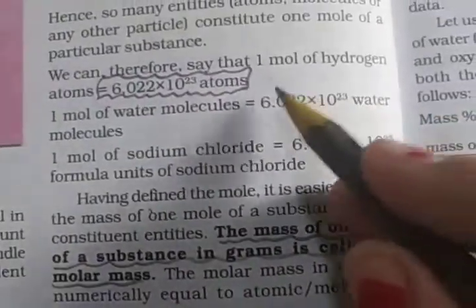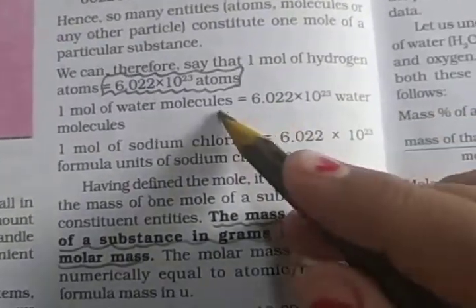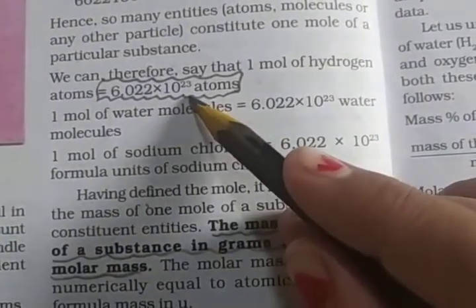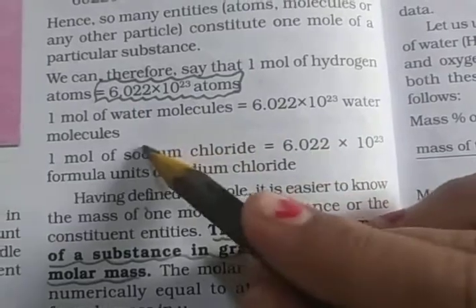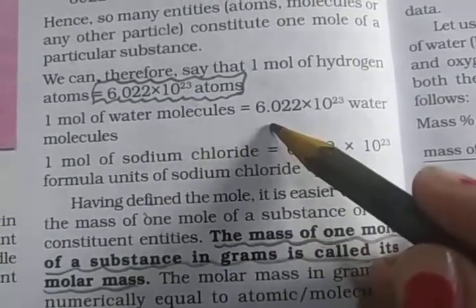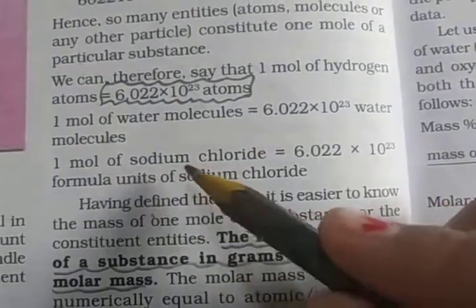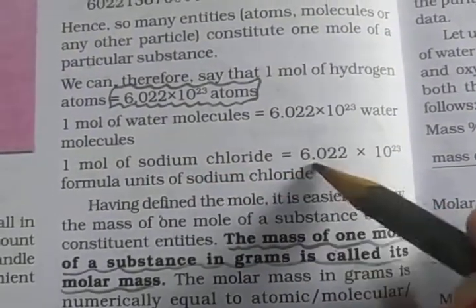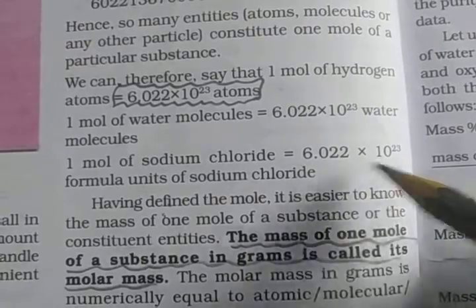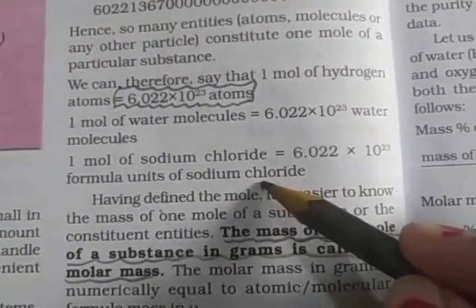Therefore we have to say: 1 mole of hydrogen atoms is 6.022 into 10 to the power 23 atoms. 1 mole of water molecules is 6.022 into 10 to the power 23 water molecules. 1 mole of sodium chloride is 6.022 into 10 to the power 23 formula units of sodium chloride.